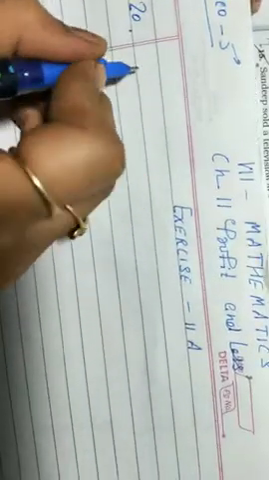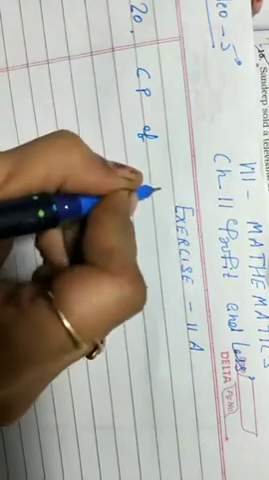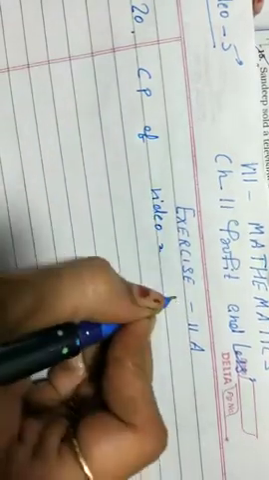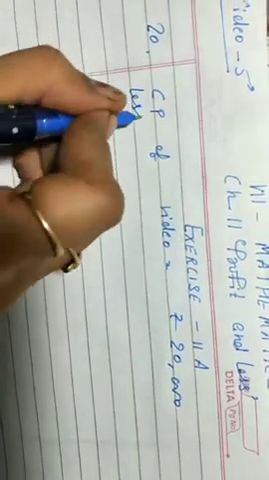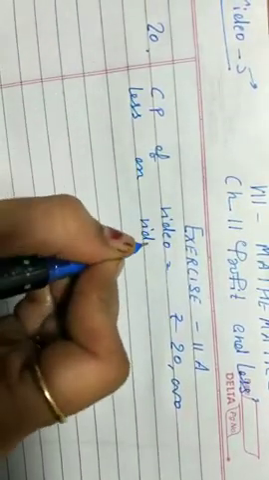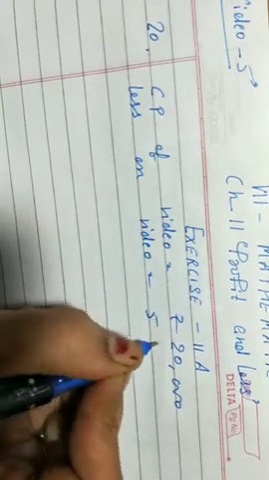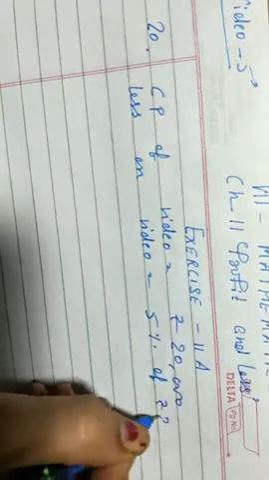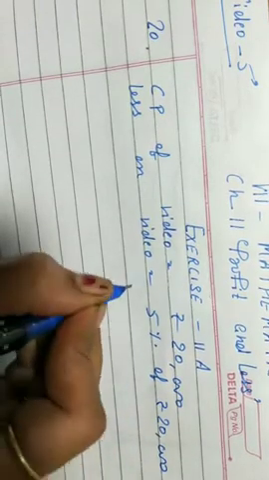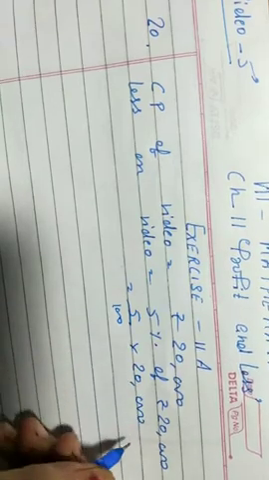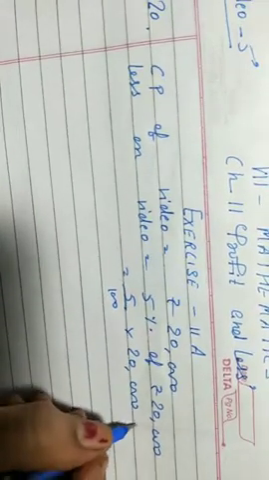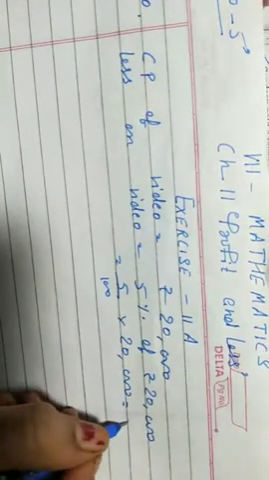Yes. Cost price of video, question number 20. Cost price of video is rupees 20,000. Loss on selling video is how much? Is 5% of rupees 20,000. That is 5 by 100 of 20,000, or you can directly find 95% of the CP will be the SP, or either you can use this method.